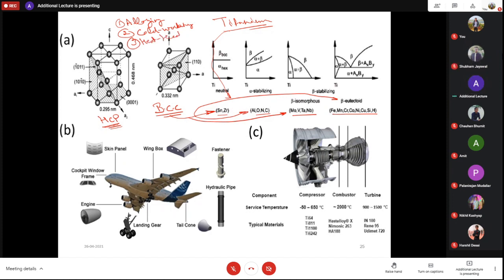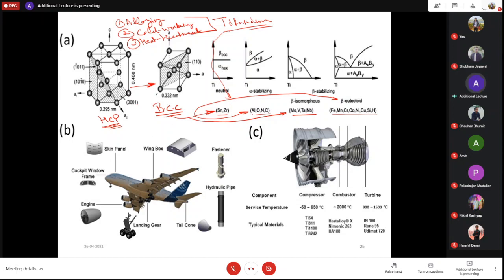Similarly for titanium, by alloying we can change its mechanical properties, or even the temperature range of conversion from HCP to BCC.